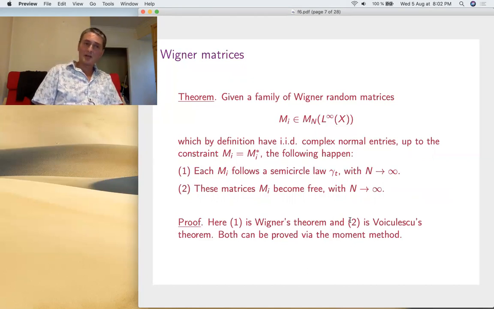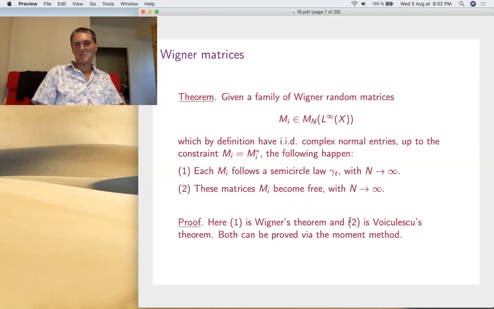And first we have Wigner's theorem that each M_i follows a semicircle law gamma t when the size goes to infinity. T is determined by the variance of the entries. And then comes Voiculescu's theorem stating that these matrices, the semicircle laws found by Wigner, are asymptotically free. And that's very interesting.